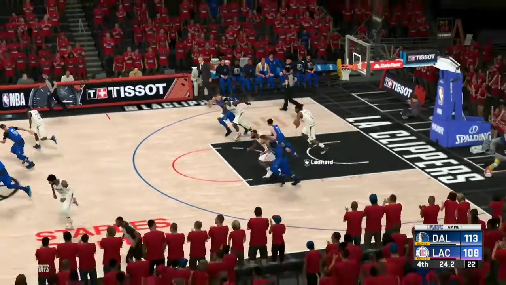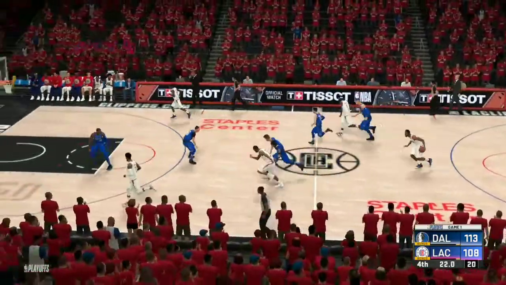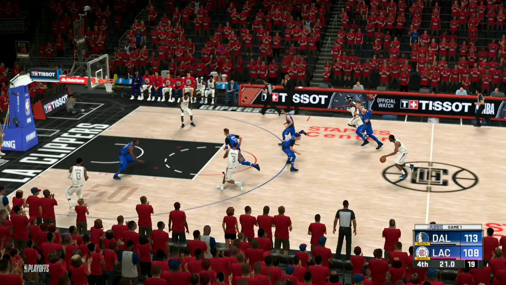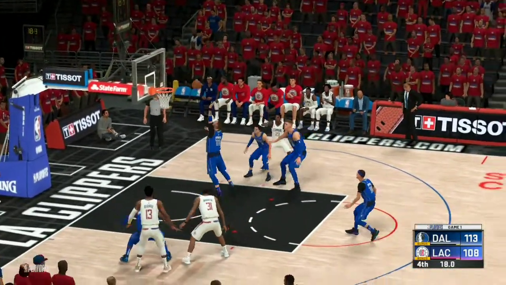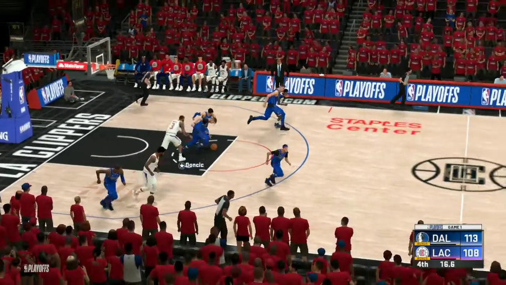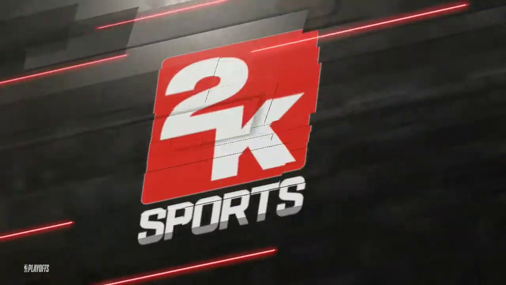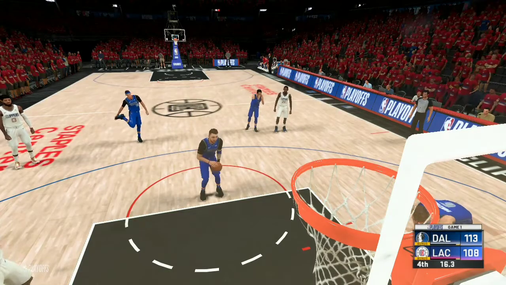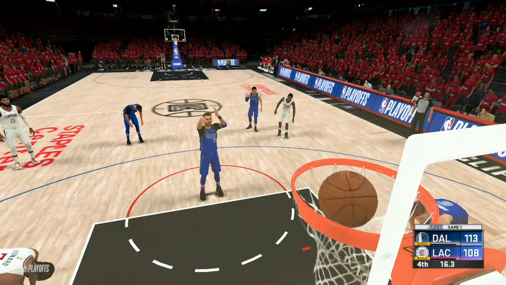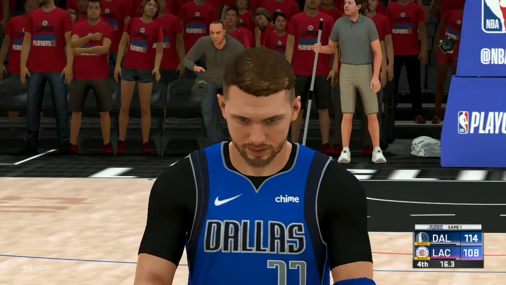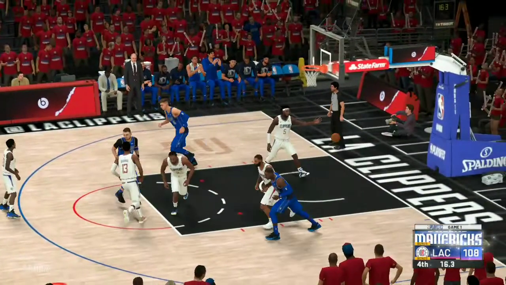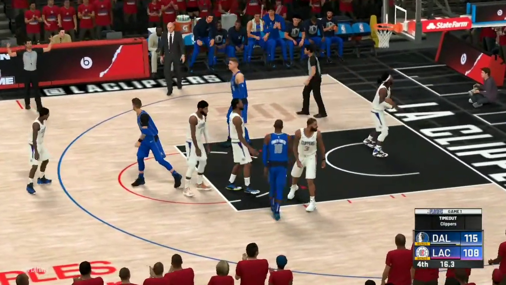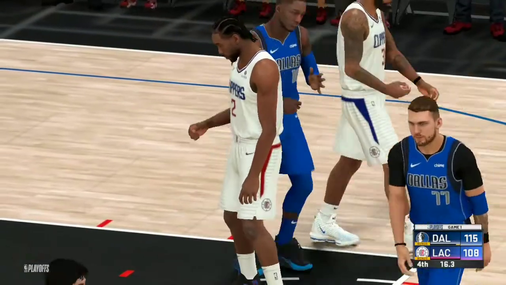Okay, so it's again still a 5-point game with Kawhi Leonard having the ball in his hands. They just need to quickly go in for a 3. There are no other options. Why did Lou Williams go in for a 2? I have no idea, and that should do it for the Clippers, as they will be eliminated in the first round itself. As Luka Doncic is going to the line, he makes the first free throw. If he makes this one, then that should be officially over for them. Yeah, and he makes it. So it's a 7-point game, so that should do it. But still, let's have one more possession.